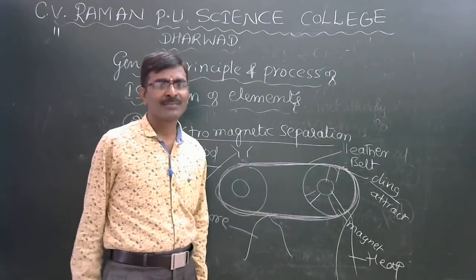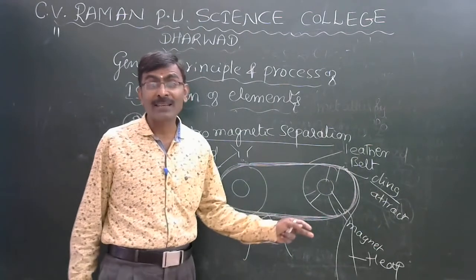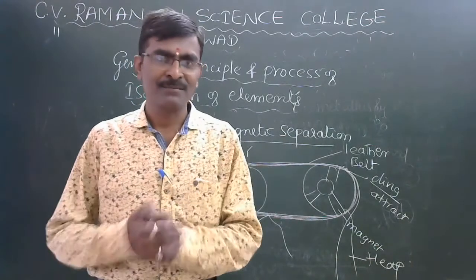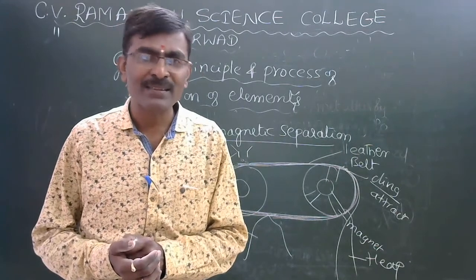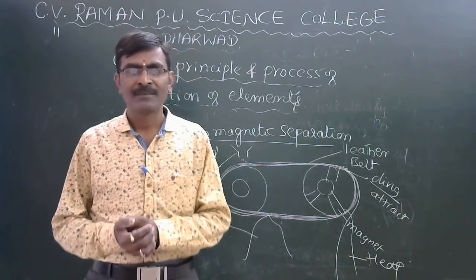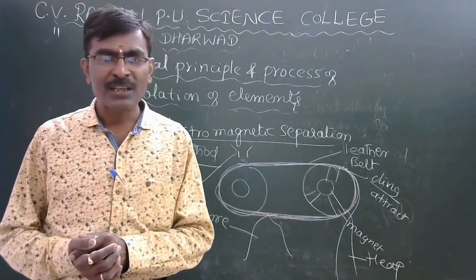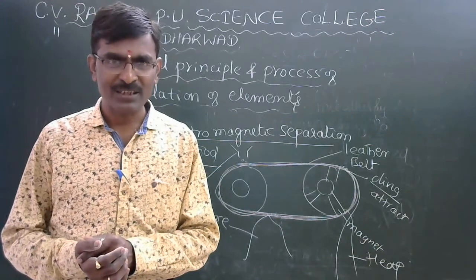Therefore, it is very easy to separate magnetic and non-magnetic particles. This process is called the electromagnetic separation method.